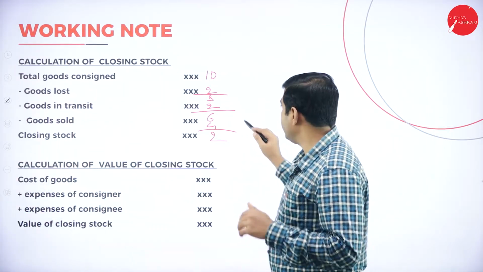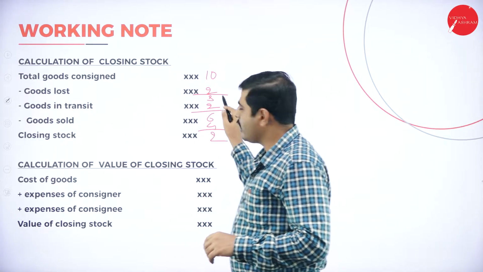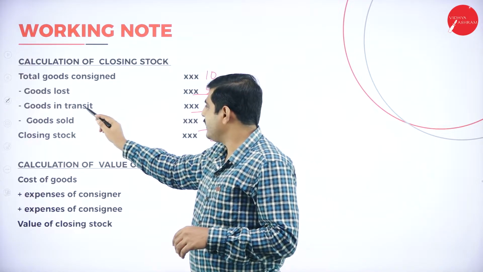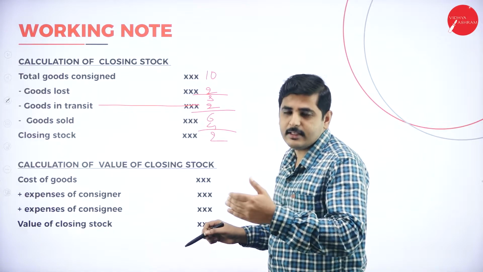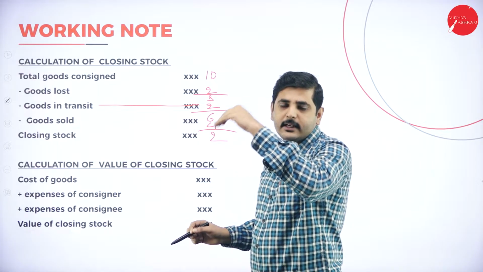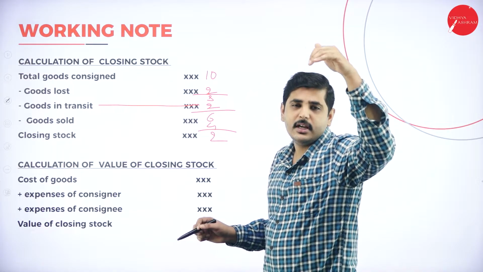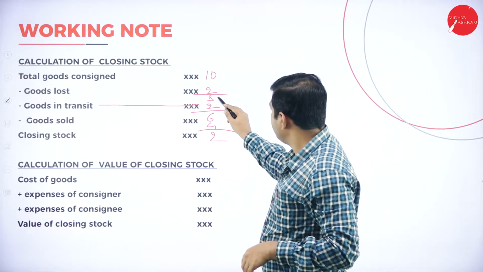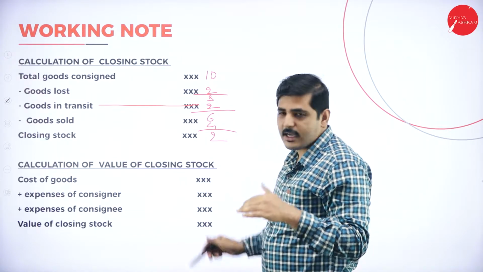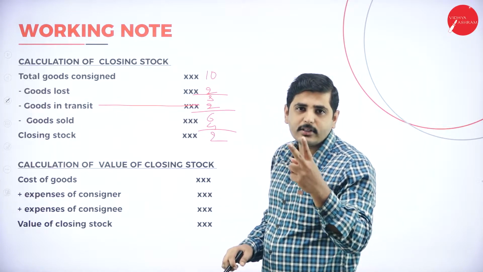So the total cars sent to Delhi is 10 cars. Out of 10, 2 cars were lost in an accident because of damage. Next one, still in transportation. The lorry in which I sent the cars, it has still not reached Delhi. So out of 8 cars, 2 cars have not reached the consignee. He got only 6 cars. Out of 6, he sold 4 cars and 2 cars are not sold.